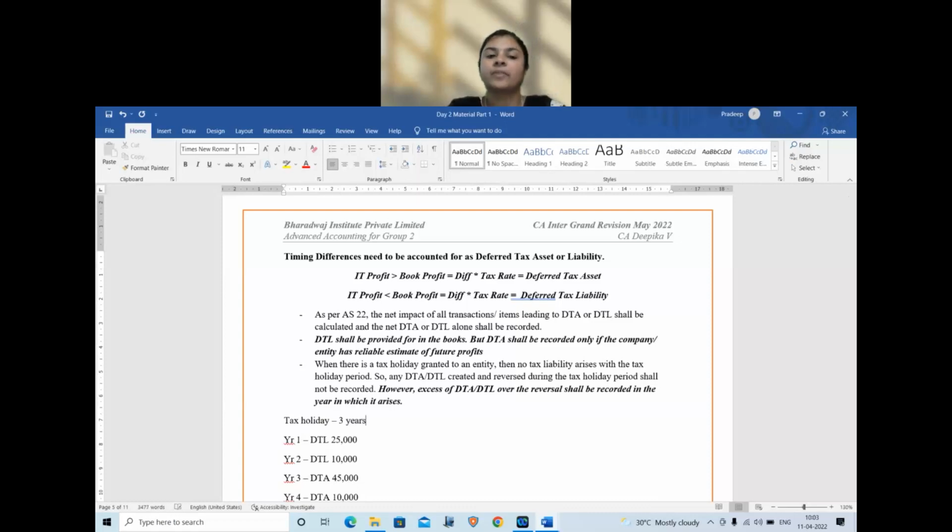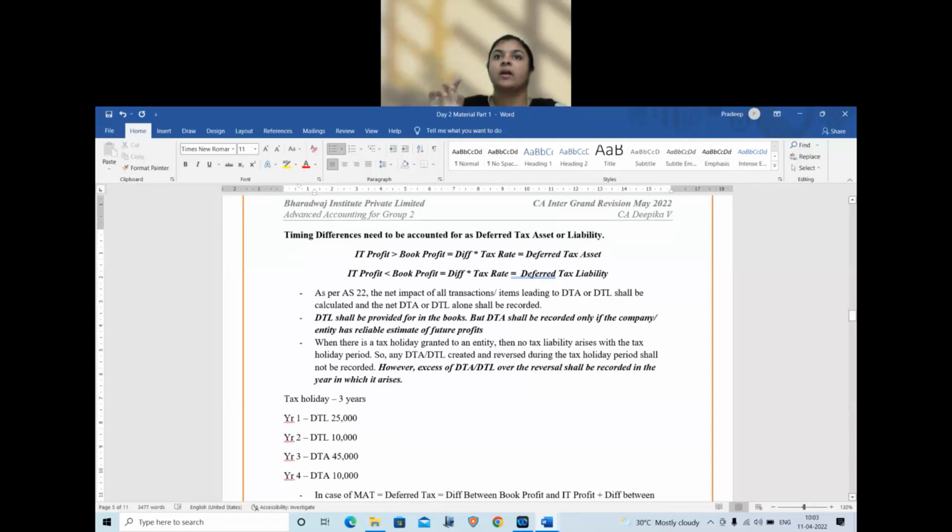So, year 1 DTL. Normally we will record this DTL in the books. But if it is a tax holiday period, see what is the total DTA or DTL for the tax holiday period. Total is 25,000 plus 10,000 minus 45,000. So this DTL is getting offset by this DTA. Correct? The DTL created is getting offset by this DTA. Therefore, it shall not be recorded because the offset is happening within the tax holiday period. Okay?